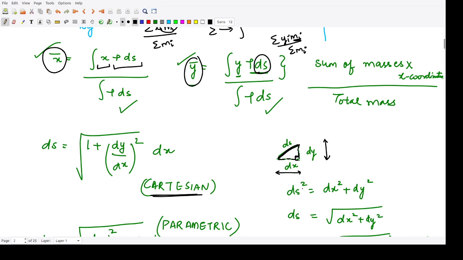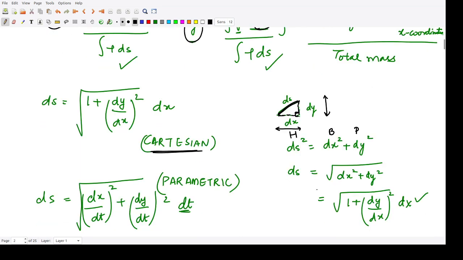So ds square is equal to dx square plus dy square, because of Pythagoras theorem: hypotenuse square is equal to base square plus perpendicular square. Here this is base, this is perpendicular and this is hypotenuse. Accordingly ds is equal to square root of dx square plus dy square, and then we can take dx square common, so we have this quantity. So the value of ds is this one whenever our curve is Cartesian in nature.